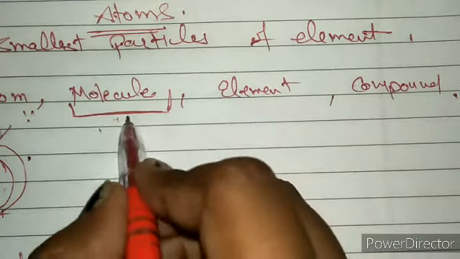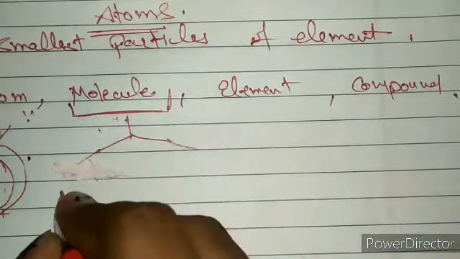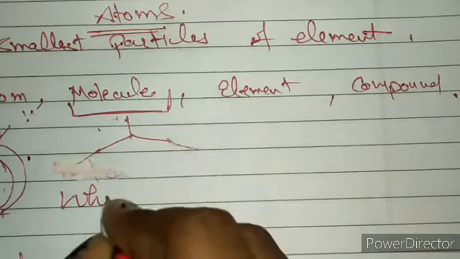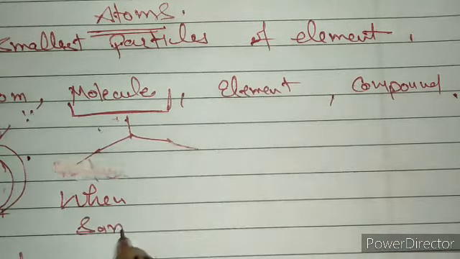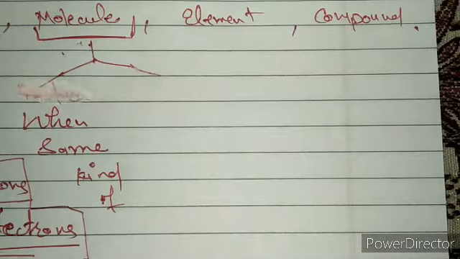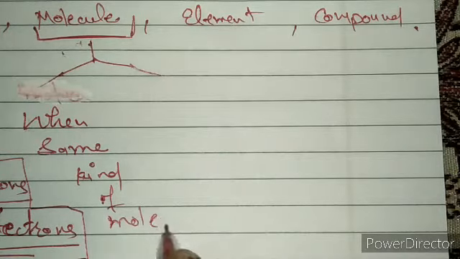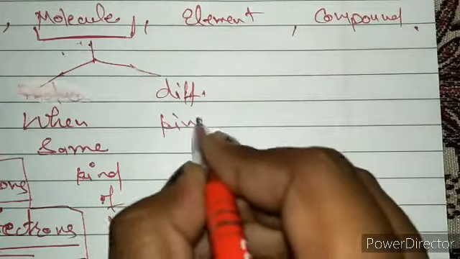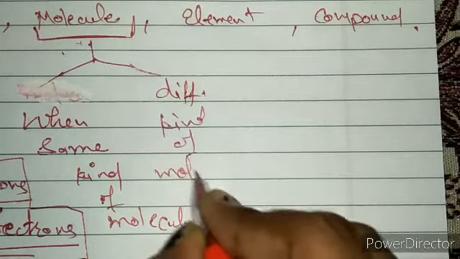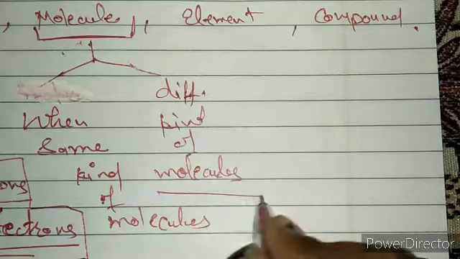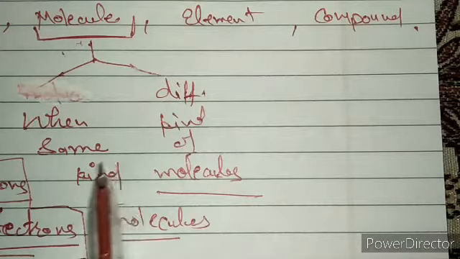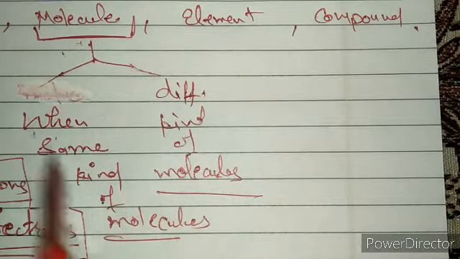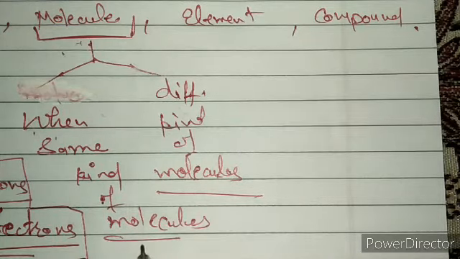This molecule can also be of 2 different types: when the same kind of molecules are there, and when different kinds of molecules are there.